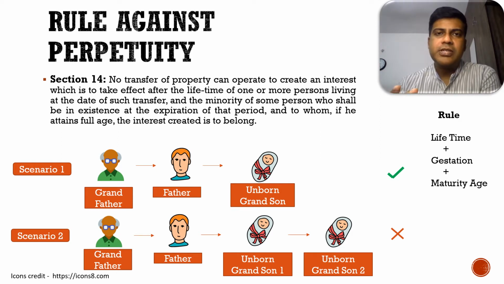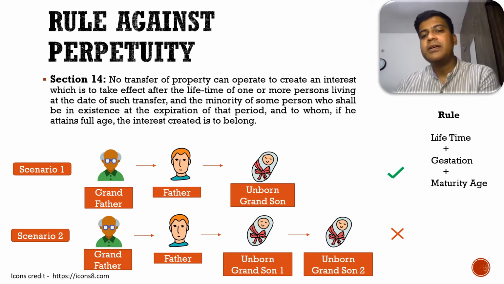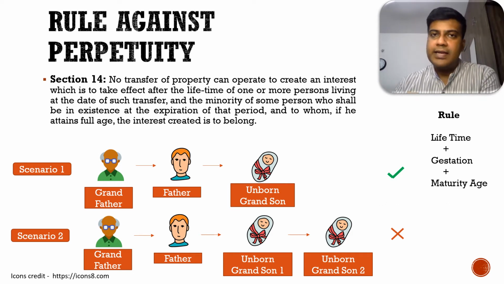Now the next question comes in: can I have more than one living person holding a lifetime interest between, let's say, the grandfather and the grandson? It is possible. Let's take one scenario here. Let's take an illustration. The grandfather wants to transfer the property to the unborn grandson, which is scenario 1. Now there's a father, father's brother, brother's brother. So there are 3 people involved who are all living at this point of time.